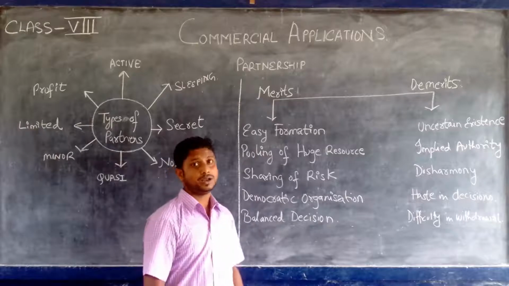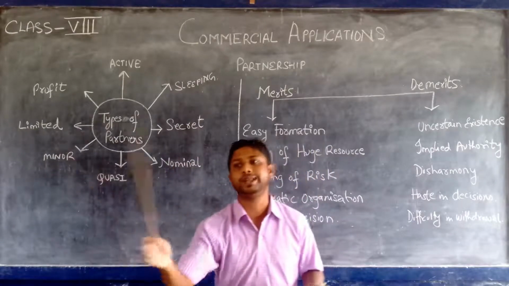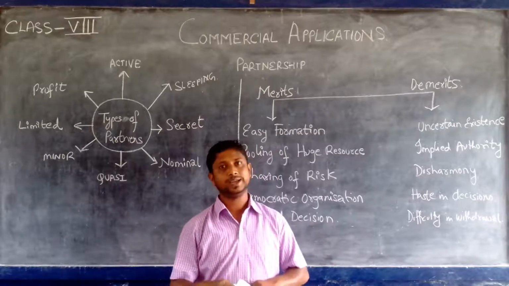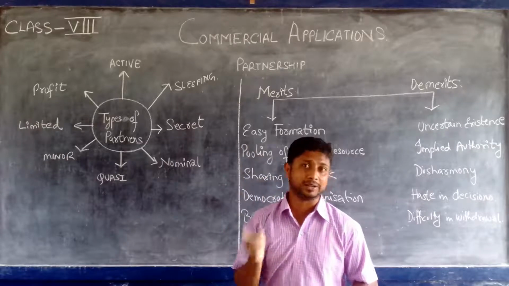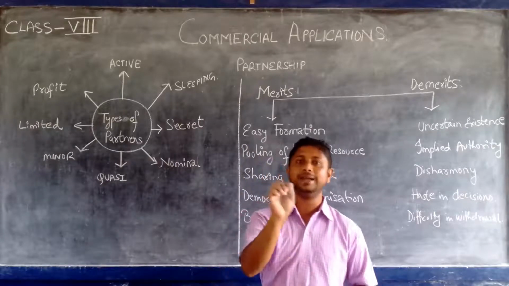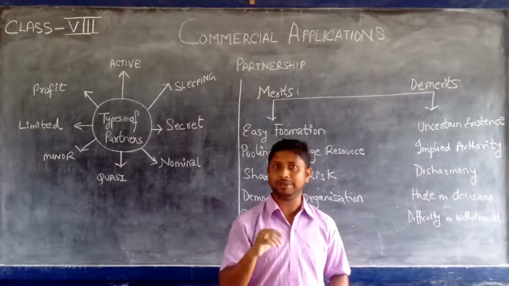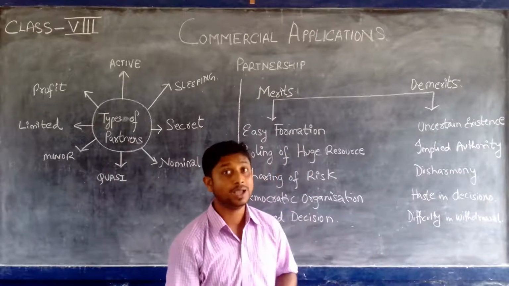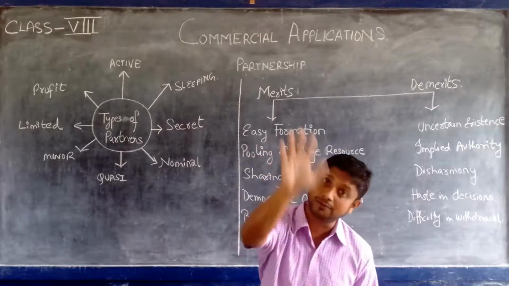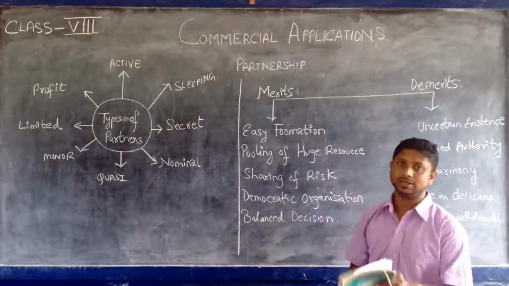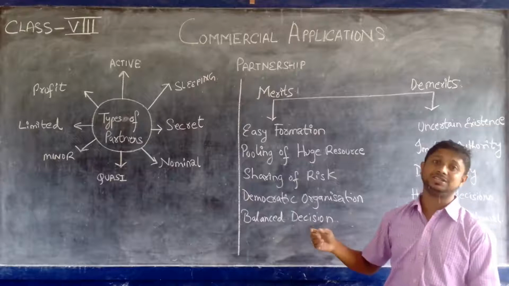Democratic organization. A partner is free to join. It is democratic. A partner is free to take decisions here. Okay. It is not that only one person has to take the decision. That was in sole proprietorship. Even in joint Hindu family, the main decision was taken by whom? Yes, the Karta, the head of the family. Others were co-partners. You remember? But here it is not like that. Here there are five people, five partners. All five have the liberty to take decisions. All five have the liberty to share the risk. So balanced decisions will come.